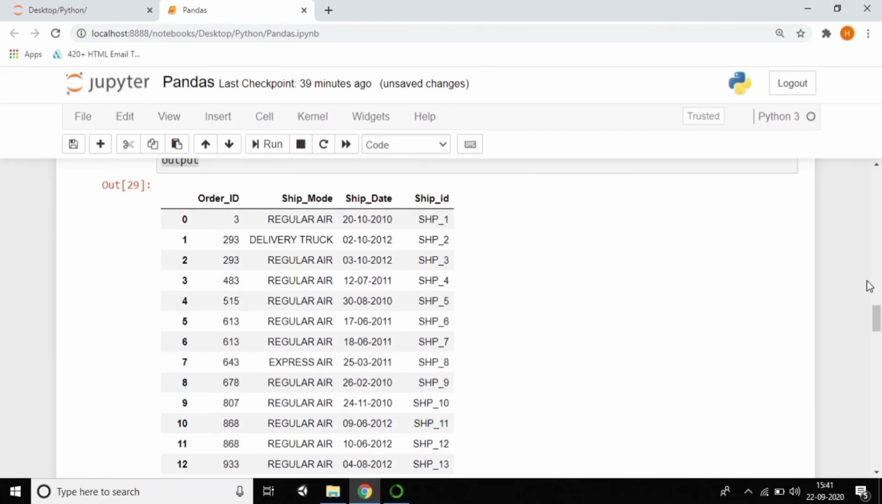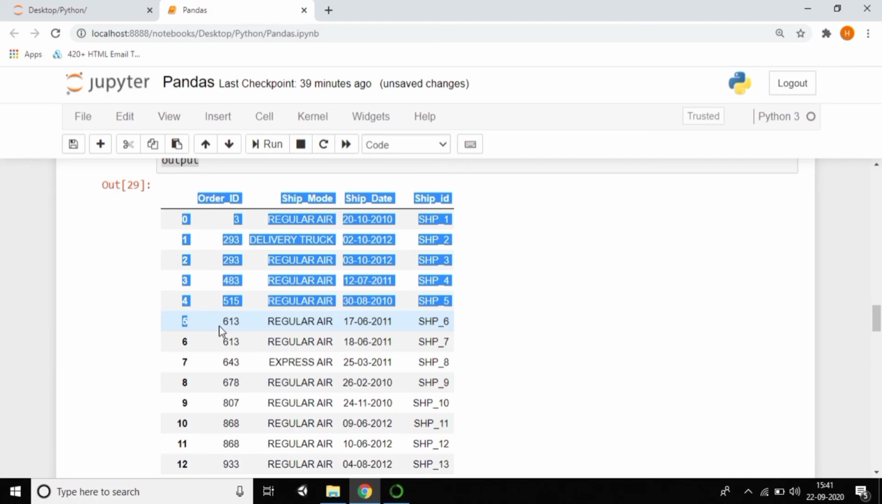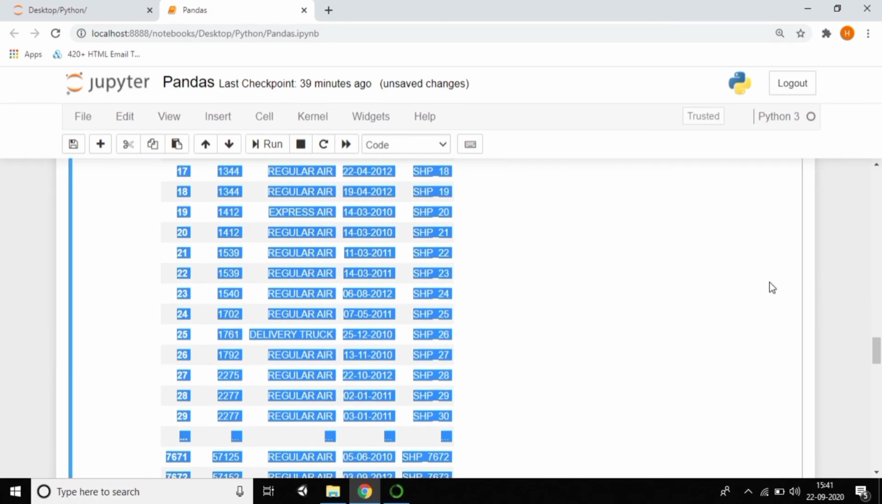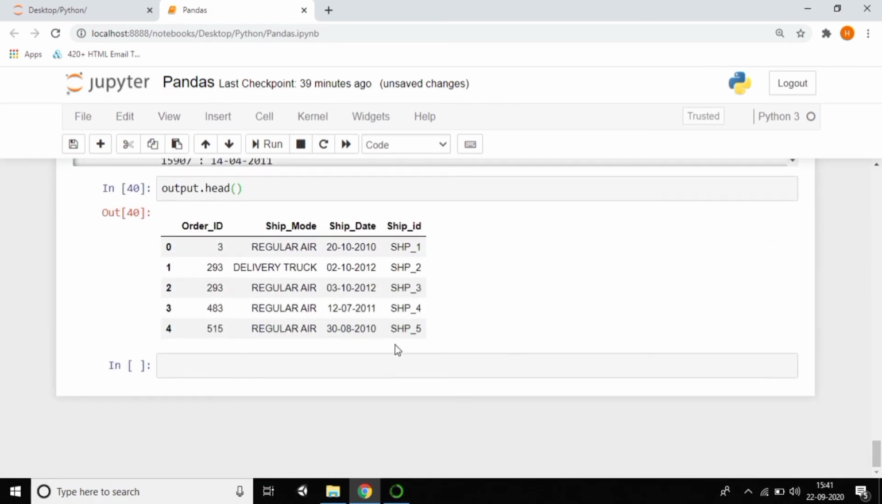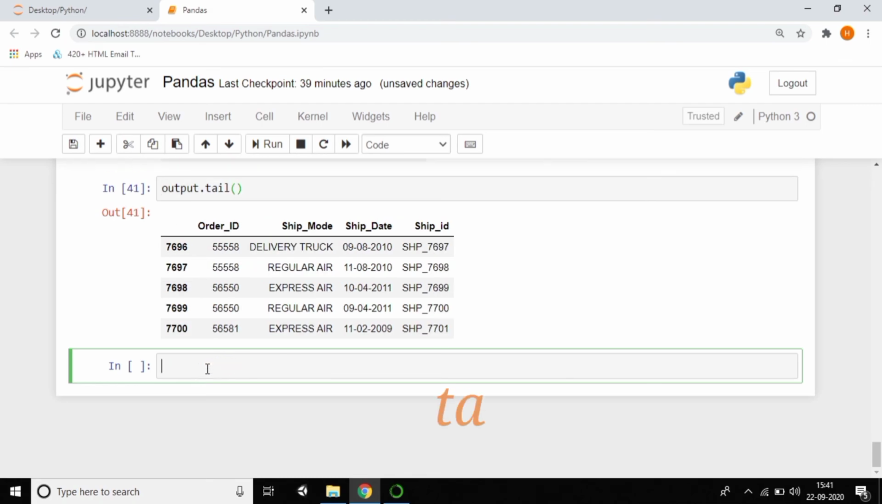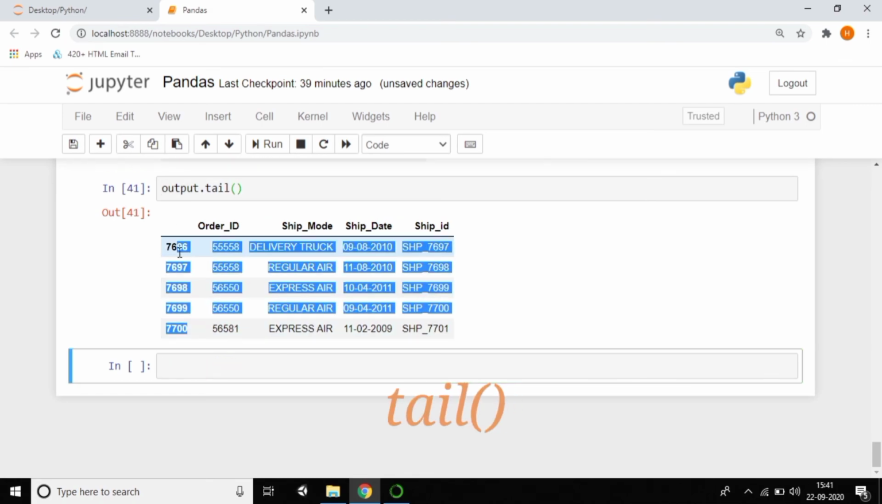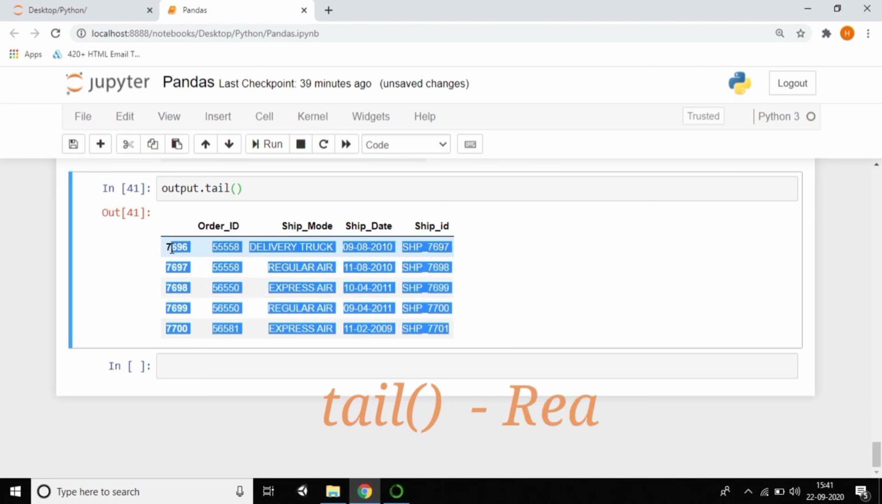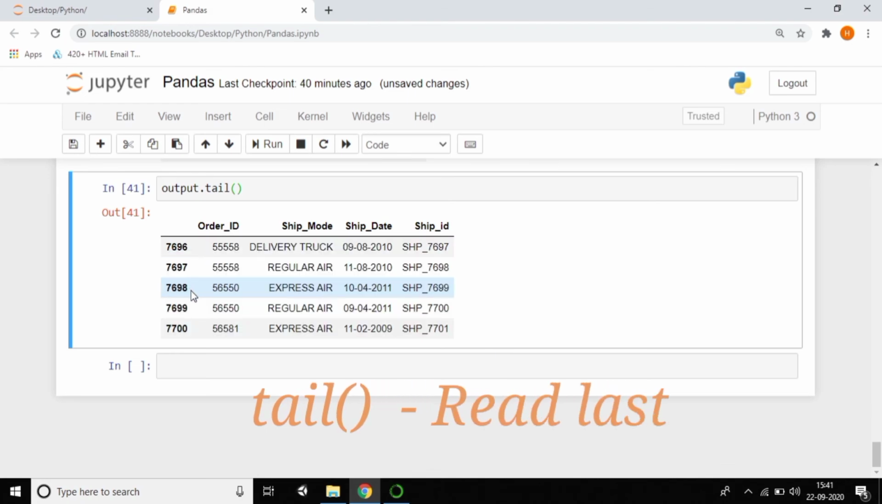You can see that up to here we are getting it. So just observe carefully down below also. This is the way to read the first few rows by using head. And we have another method called tail. I want to use it the same way. Shift+Enter. So from bottom to top, we are reading the last five rows by using tail.